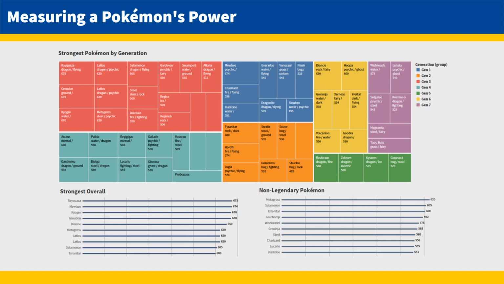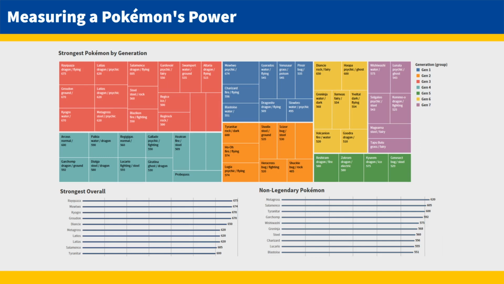I also separated the strongest into two categories, one including all the Pokemon and one containing only non-legendary Pokemon. As mentioned, legendary Pokemon are special Pokemon that a trainer can catch only by beating the game they're playing or downloading the Pokemon during a special event. These Pokemon are the hardest to catch and collect, so not a lot of casual players have them. Also, during some tournaments, they're not even allowed to be used as part of your team. I thought breaking them up in this way would be beneficial to most trainers.